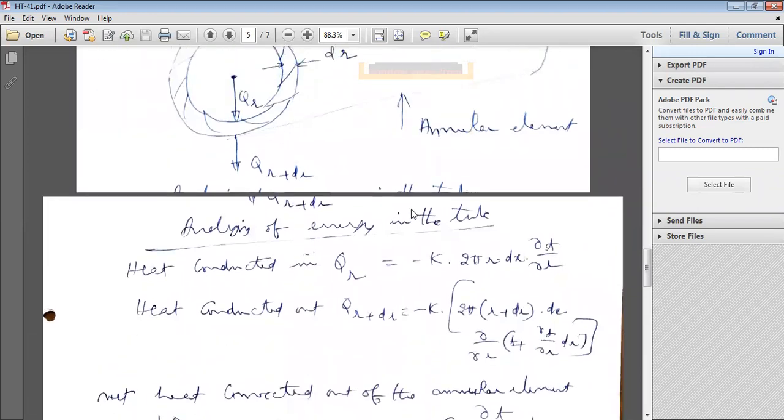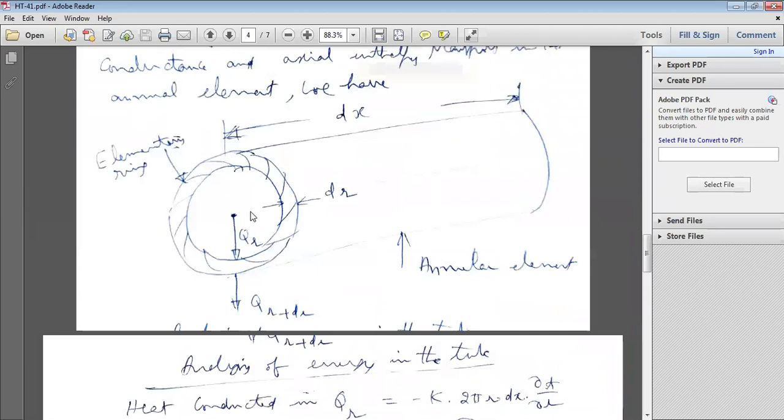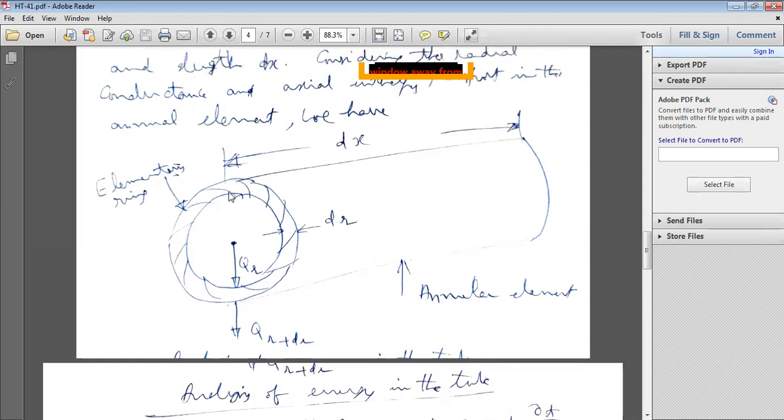So the analysis of energy in the tube: this is one heat energy, this is another heat energy. And the third one: whenever the fluid is moving with a velocity and has temperature, it has the enthalpy transport or heat energy, found by using m C delta T. That is, Q is equal to mass into specific heat into temperature difference.